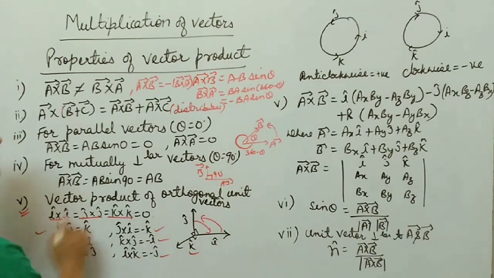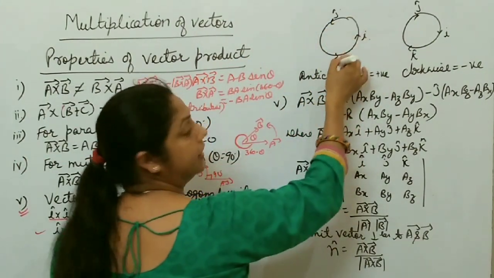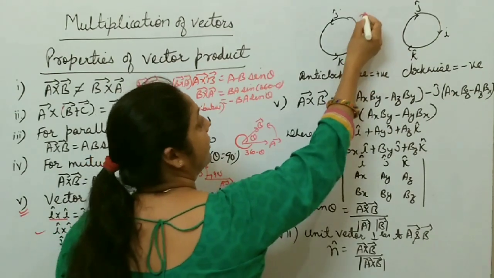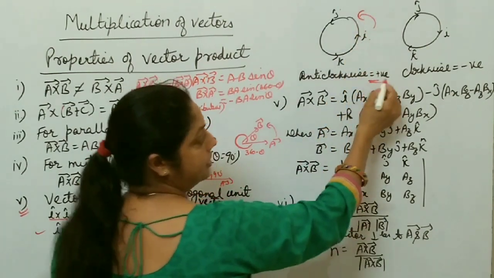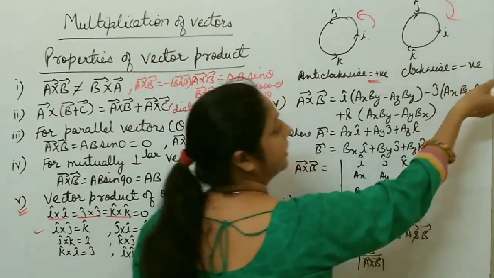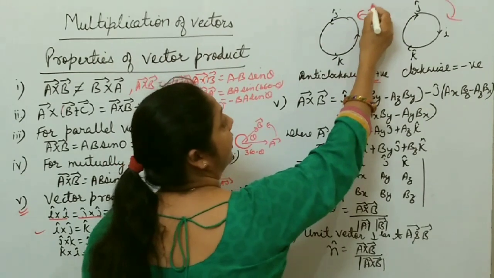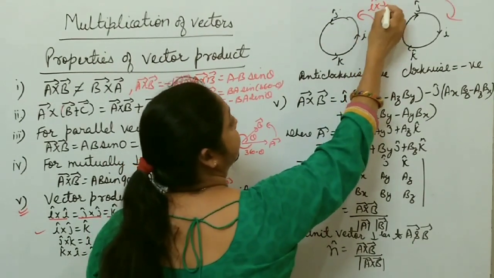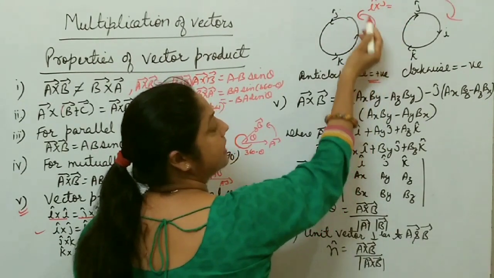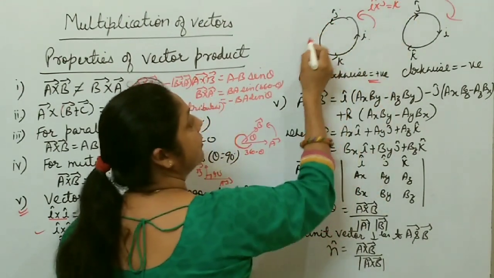You can remember this with the help of this trick also: you just write I, J and K here. If it is anti-clockwise, you take a positive sign. And if I, J, K go clockwise, then you take a negative sign. For example, I cross J means anti-clockwise, so it is equal to K, positive sign.